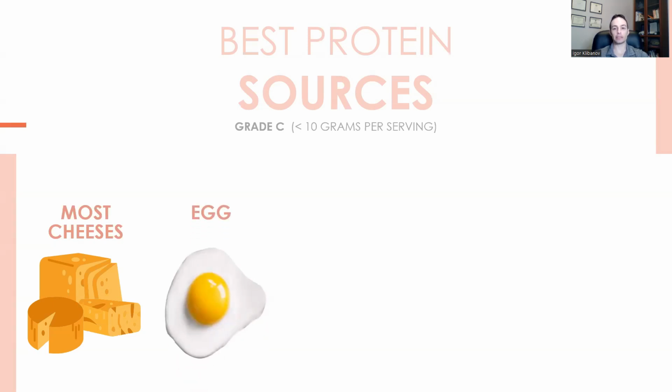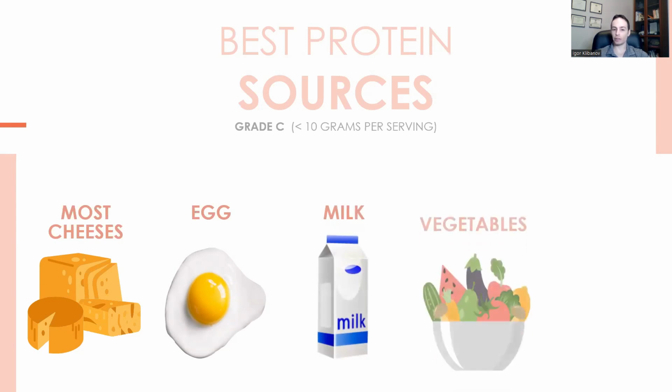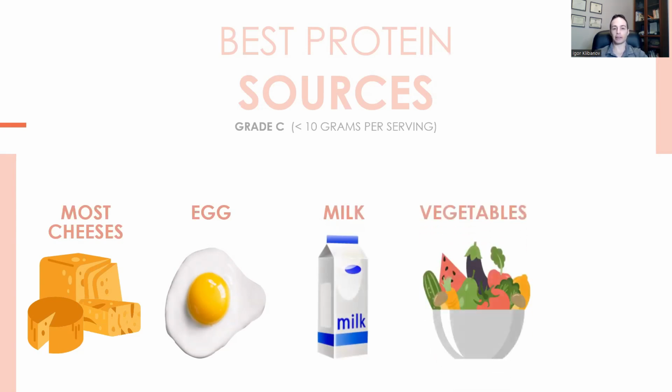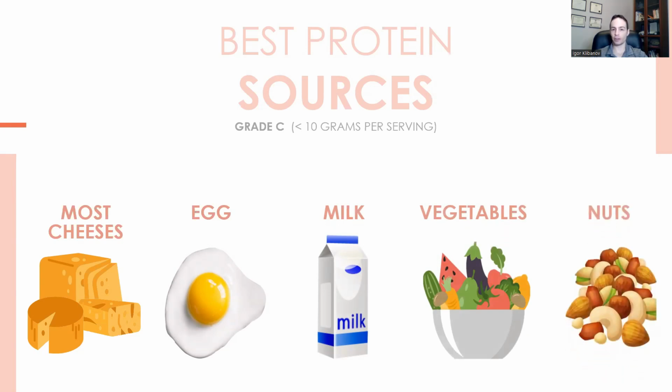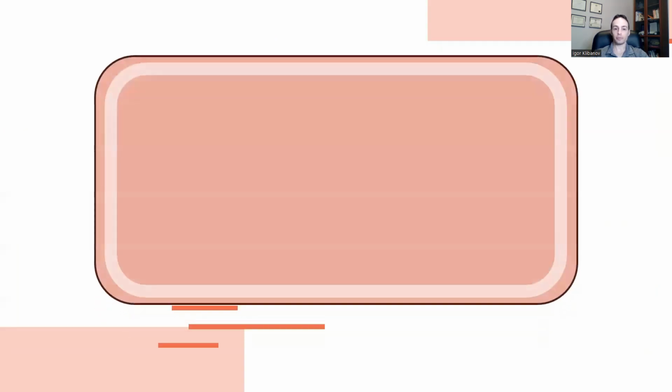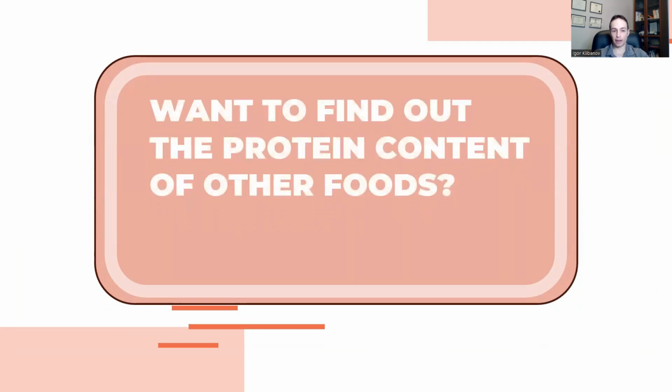One egg has about 6 grams of protein. One glass of milk has 9 grams of protein. All vegetables are very, very low in protein at under 5 grams per serving. And nuts, they're very, very high in calories and very low in protein at about 5 or 6 grams per handful. And if you're wondering, what about this food or what about that food, that can also be found in the link we talked about earlier.